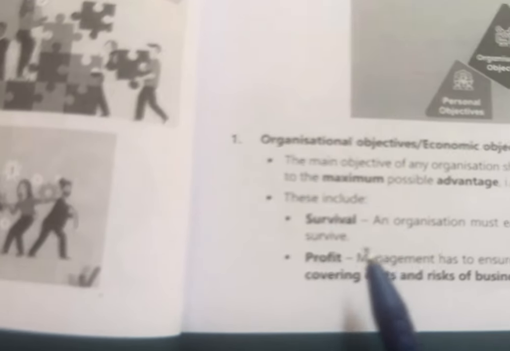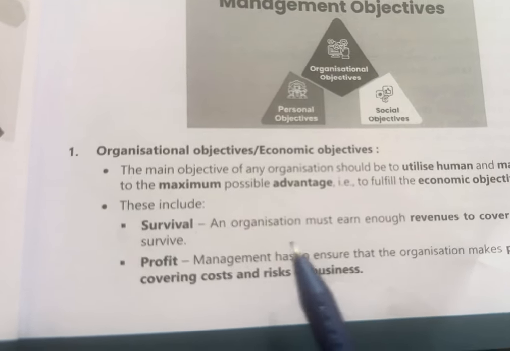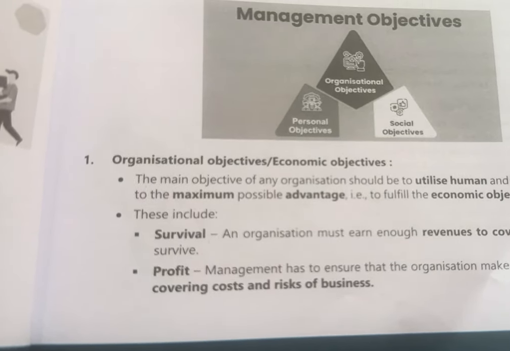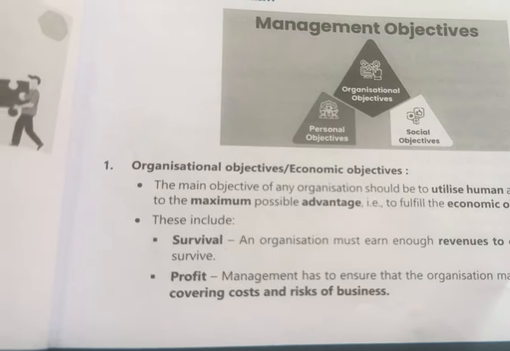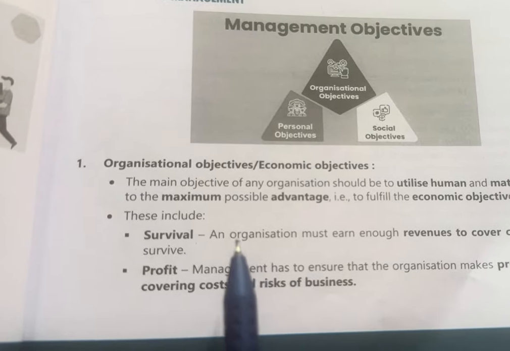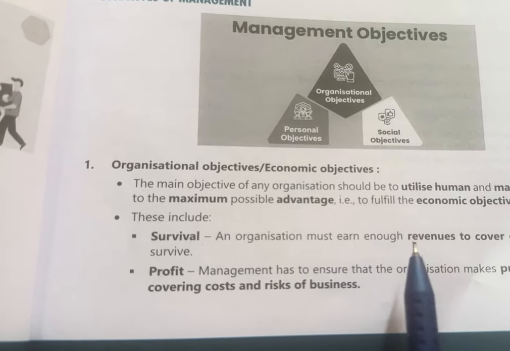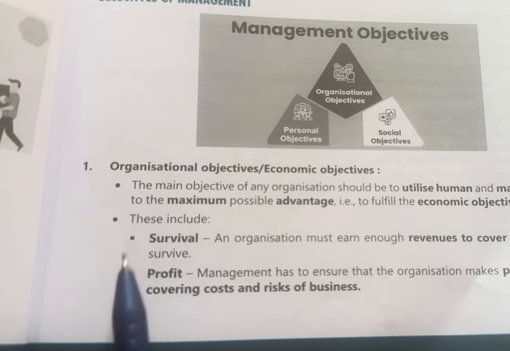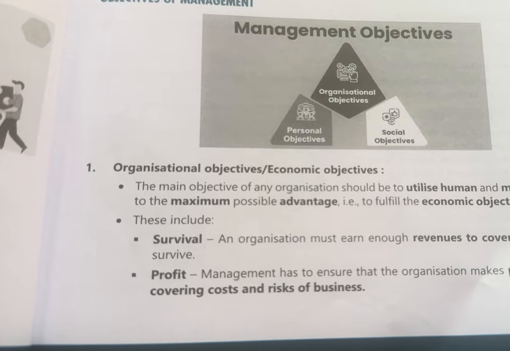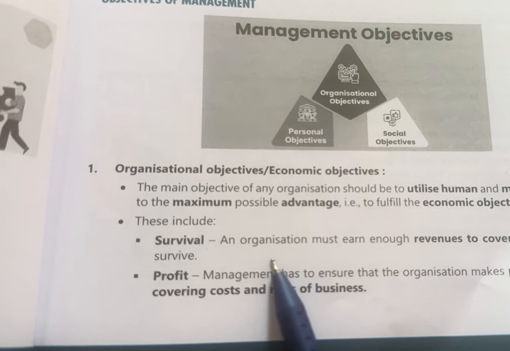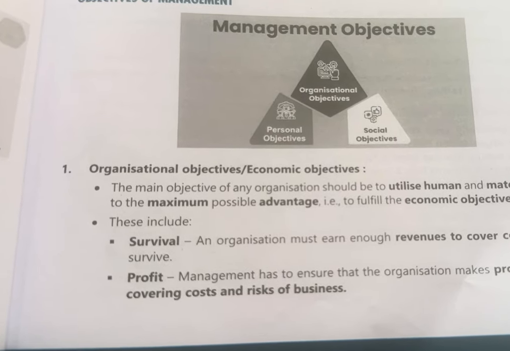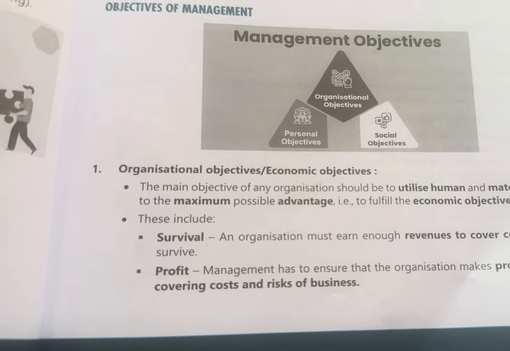Let's talk about survival. An organization must earn enough revenues to cover costs in order to survive. Whenever an organization is established, its objective is to earn profit, right? The basic objective. But second one is an organization must earn enough revenues to cover costs in order to survive in the market. Profit management has to ensure that the organization makes profit enough for covering cost. A good management in an organization should be there so that the organization makes profit also to cover cost and risk of business.